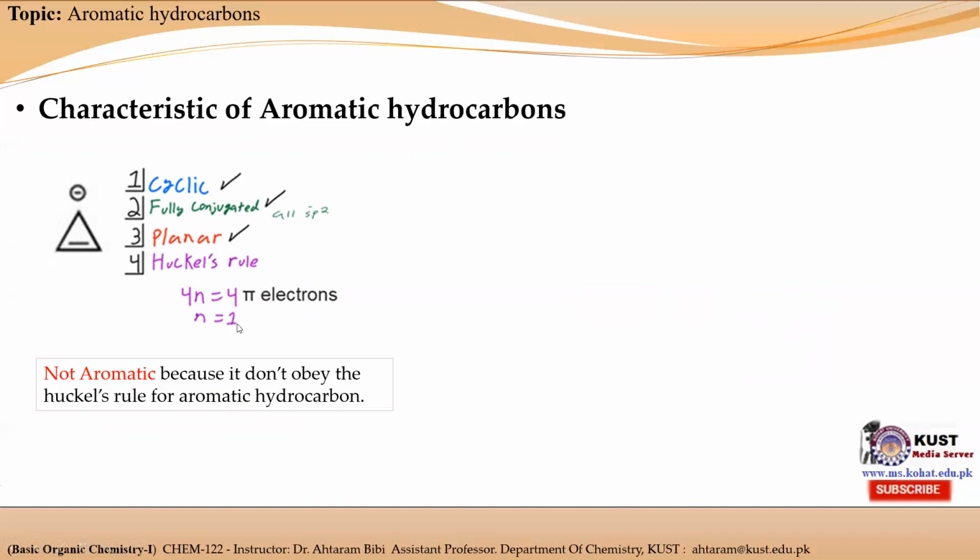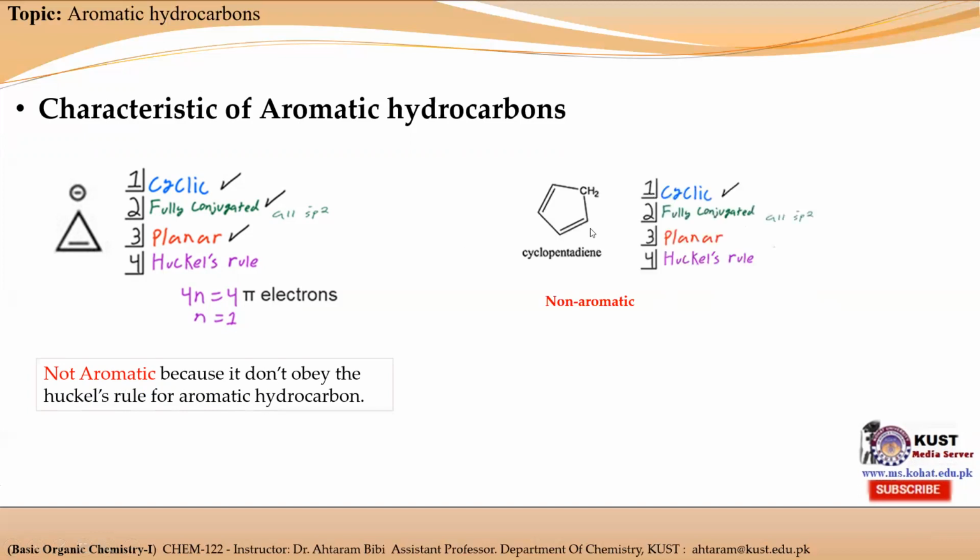If n is equal to 1, it consists of 4 pi electrons. So this is non-aromatic because it does not obey Huckel's rule, which states that the first aromatic hydrocarbon will consist of 2 pi electrons and the second will consist of 6 pi electrons. Between 2 and 6 pi electrons, there are 4 pi electrons, which are not considered aromatic. So it does not obey Huckel's rule, so it is not an aromatic hydrocarbon.